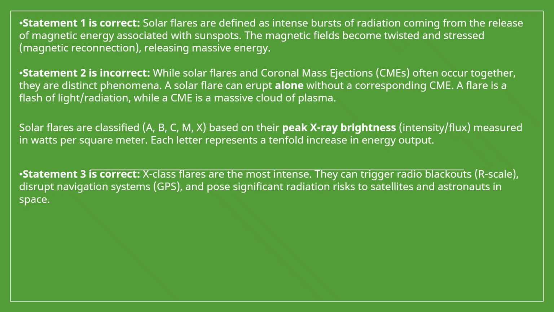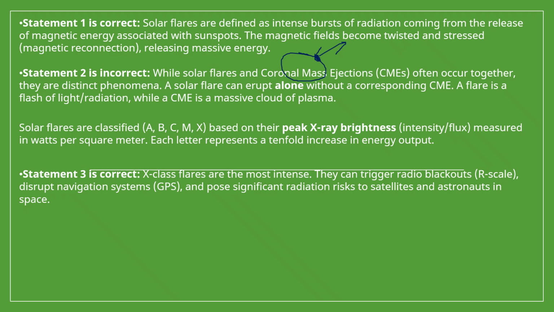Statement 1 is correct because solar flares are defined as intense bursts of radiation coming from release of magnetic energy associated with sunspots. Sunspots means if the plasma of the sun is ejected, then this becomes black in color and a feature like a spot appears here. So this is called a sunspot.